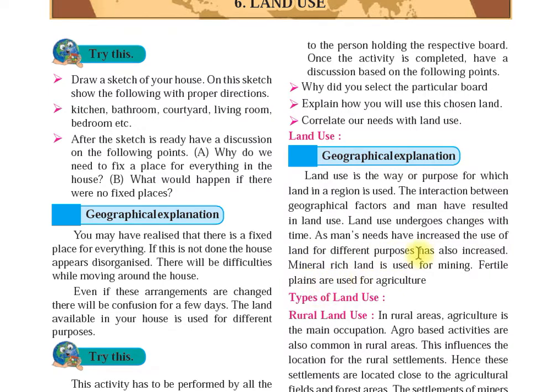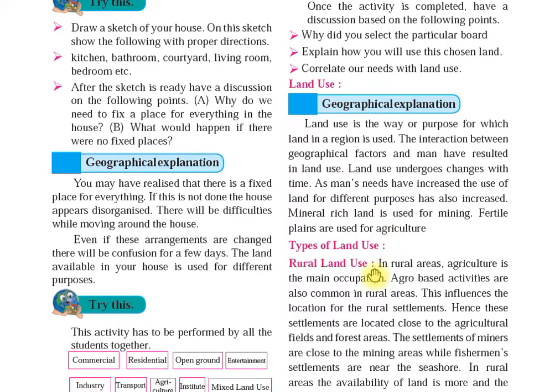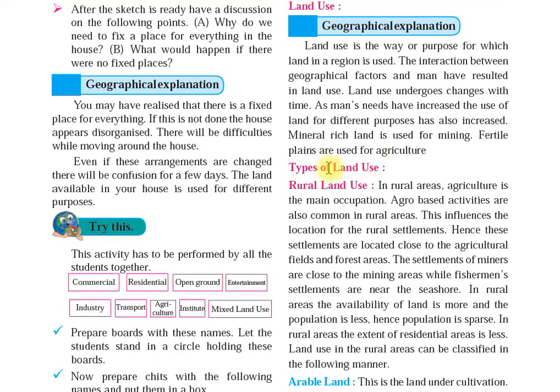Mineral-rich land is used for mining. Fertile plains are used for agriculture. Those lands which are fertile are used for agricultural purposes.